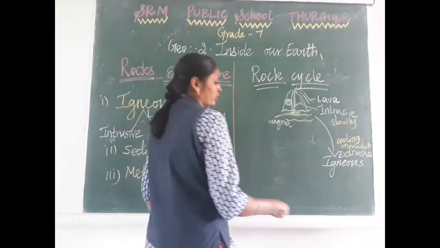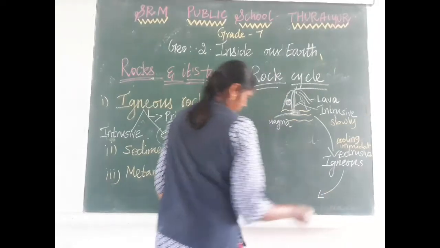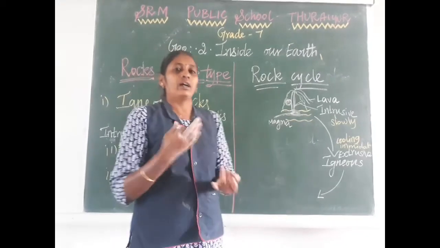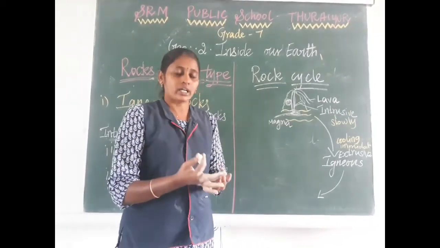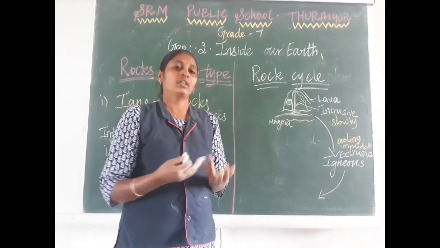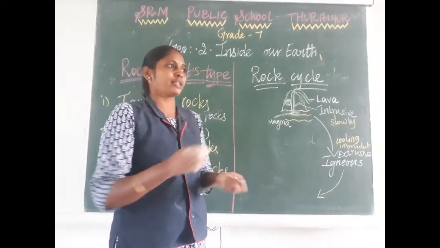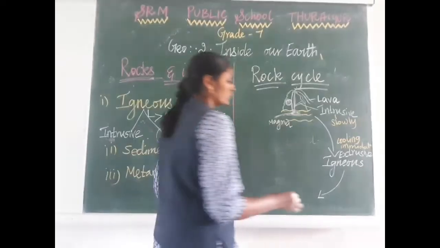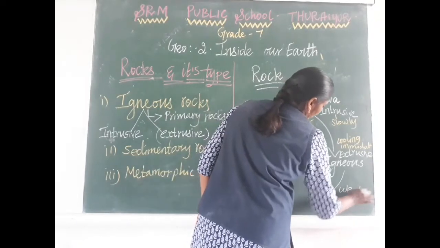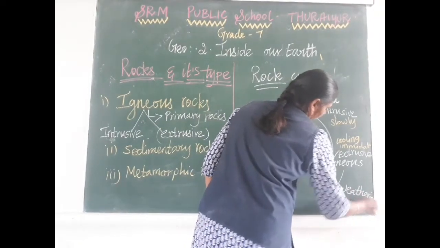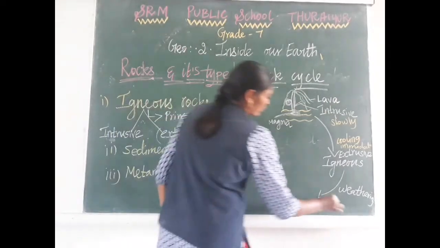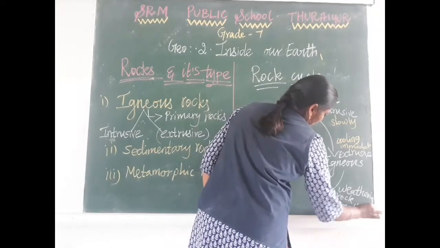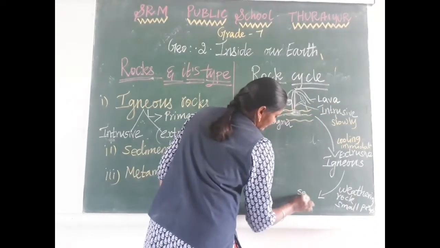After forming the igneous rocks, due to weathering, meaning rainfall, heat, sun heat and wind, the rocks break into particles, very small pieces. Due to weathering, the rocks are divided into small pieces. Those small pieces are called sediments.